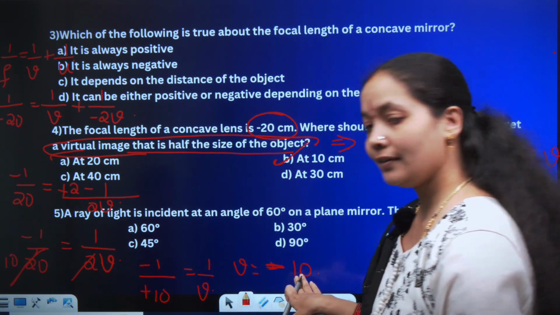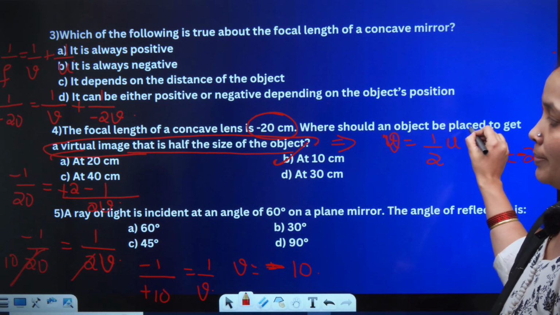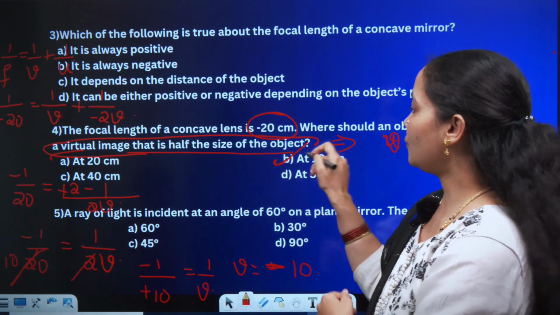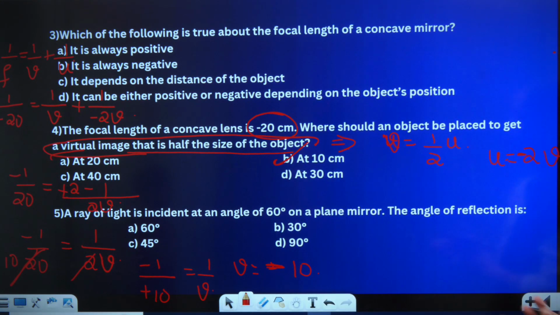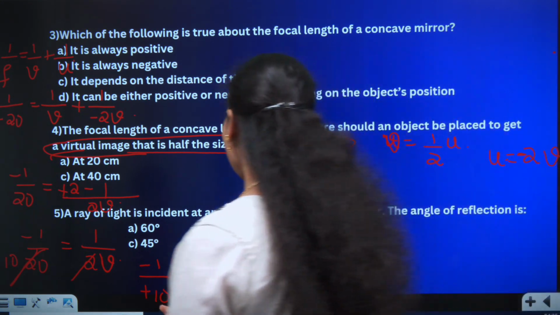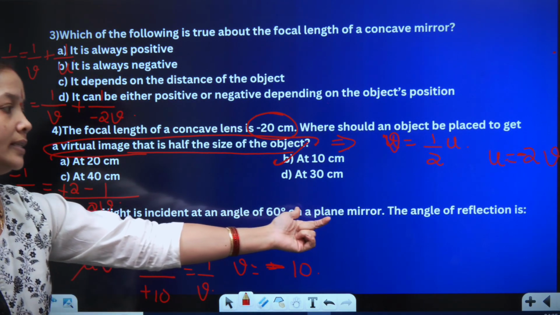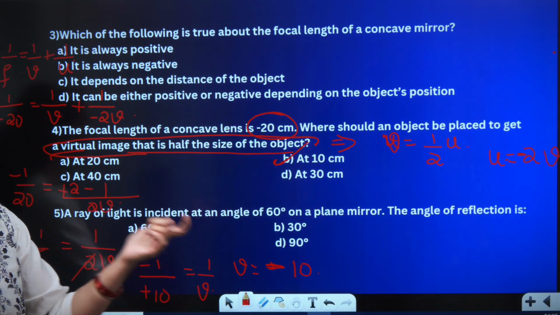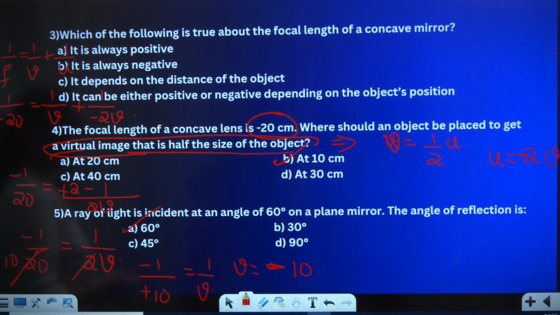So v was negative 10, but the question is asking me where the object should be placed. So the object has to be placed 10 centimeter from the lens. Therefore option B will be my right answer here. Okay, moving to the next one. A ray of light is incident at an angle of 60 degree on a plane mirror. The angle of incidence is 60, so the angle of reflection will be, we know that angle i is always equal to angle r, so option A will be the right answer for this question.